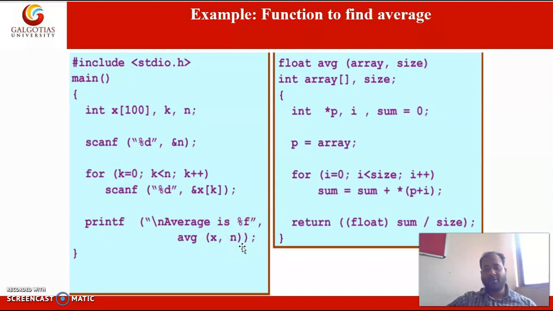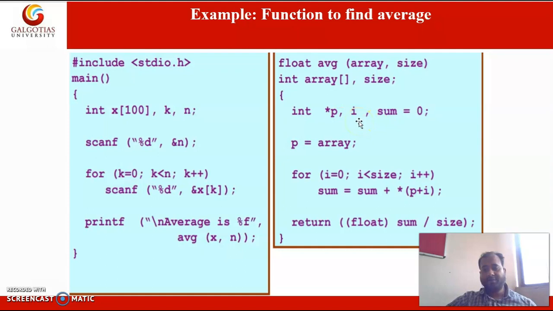These two elements must be passed to the function. Here these two are passed to the function, and here we have the pointer variable p, and